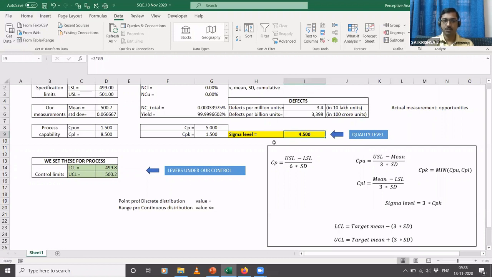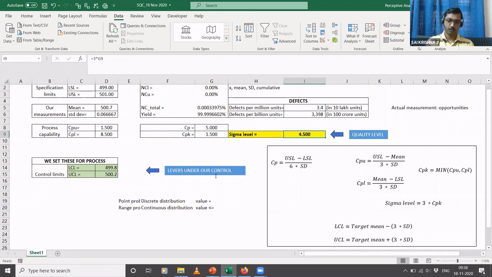But practically, we need something which is easier. So that is why we have these two parameters. We have something called control limits. So LCL stands for lower control limit, UCL stands for upper control limit. So these are the levers under our control.